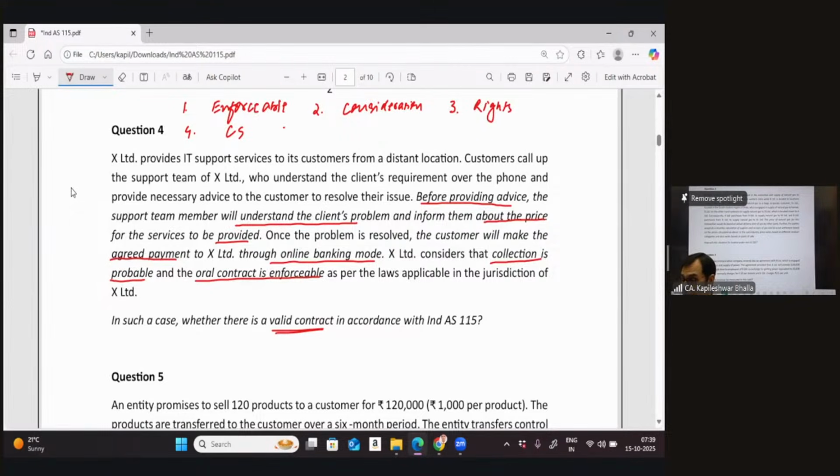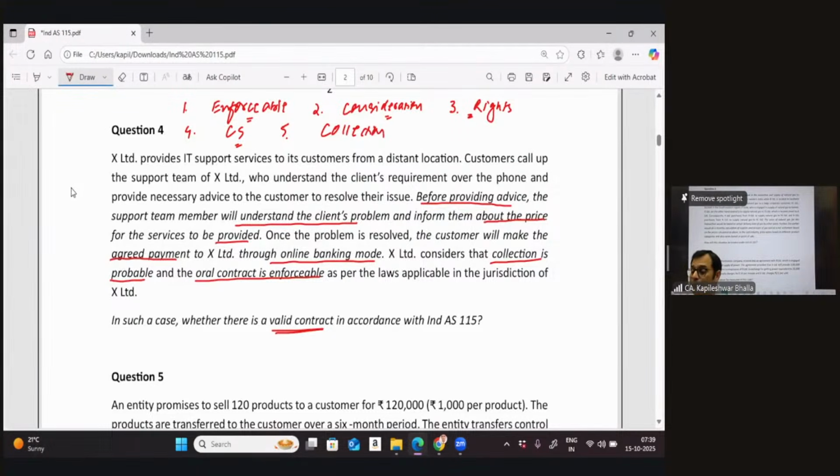Once we've seen the fourth condition, there is a fifth condition as well. And what is the fifth condition? I think I'm getting the inputs. It's a valid contract. So let me ask you, what is the fifth condition? Because we can see one is approved and enforceable, and one is that the rights of the parties are clear. And what is the fifth condition?